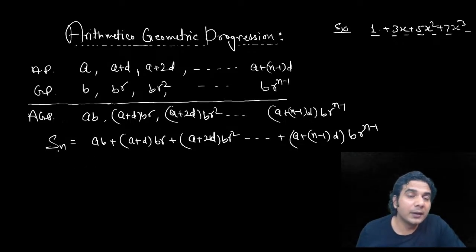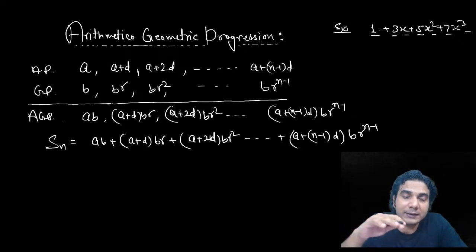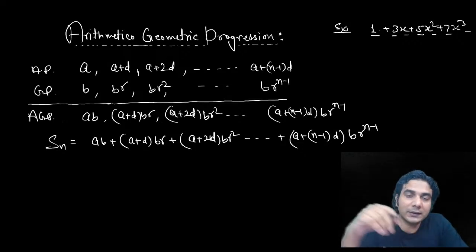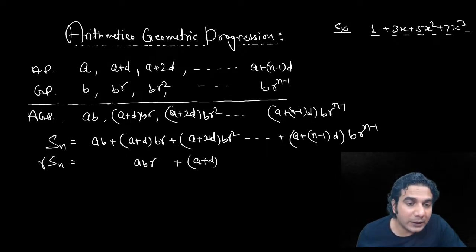So what was the method? The method was to multiply the same series by R, the common ratio of the GP, and subtract it from this series. You'll get a new series, and subtract that series. So if I multiply this whole equation by the common ratio of the GP, which is R, then R into Sn is going to be, the first term will be ABR. I'll write ABR by shifting it one place. The next term is going to be A plus D, if you multiply this by R, it is going to be A plus D into BR square, and so on.